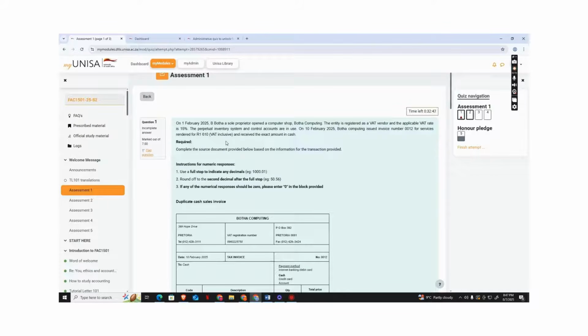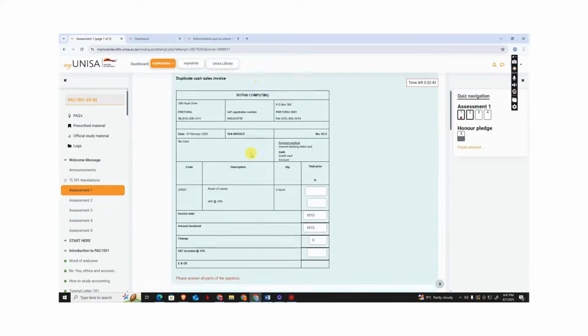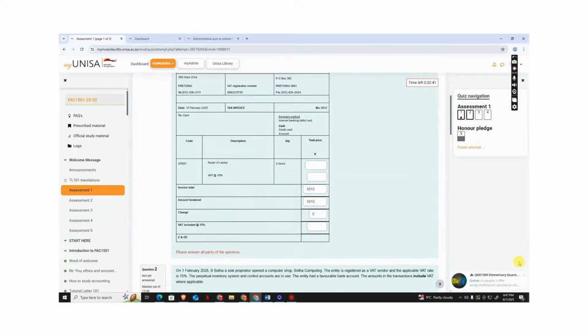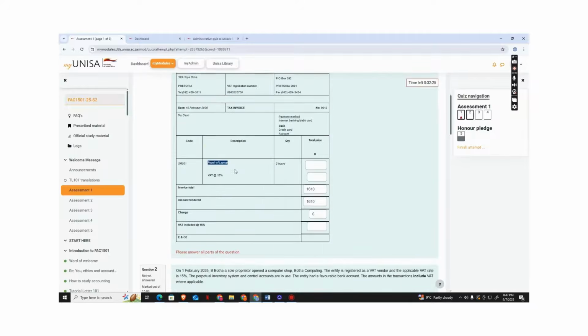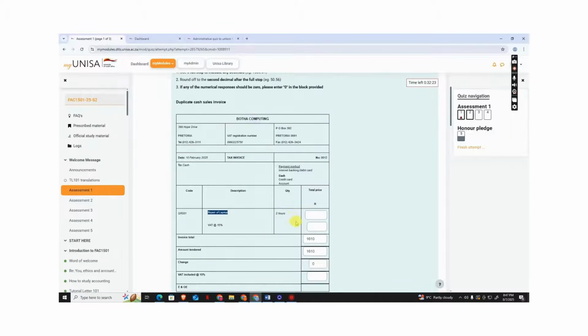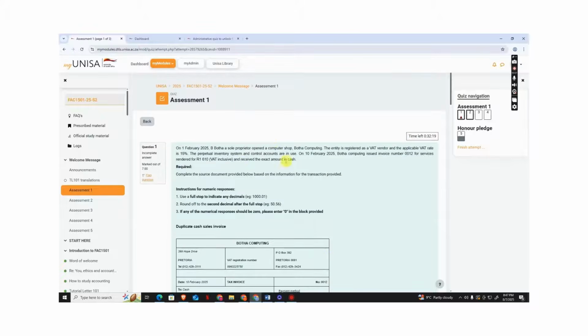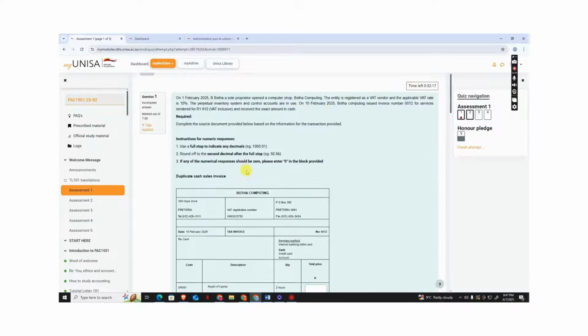The customer paid 1,610, which is the amount tendered into the business, and the total invoice amount was 1,610. This is the VAT that was inside that amount and the cost of repairing the laptop. The change is 0. As you can see, I inputted 0 because there's no change. They didn't state anything about change.